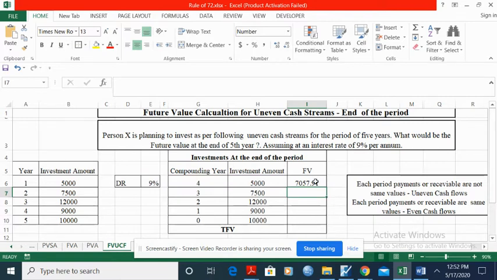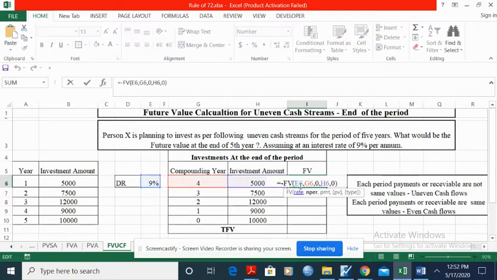Enter. So what is the actual value? 7,057.91 rupees. The actual meaning is, the 5,000 rupees you are going to invest at the end of the first year is going to compound for another 4 years. At the end of the fifth year, you will get 7,057.91 rupees.